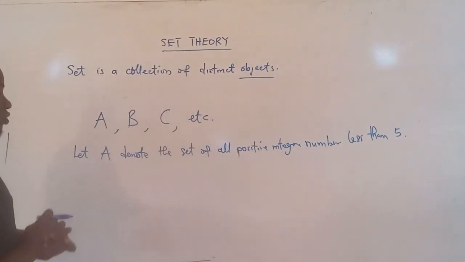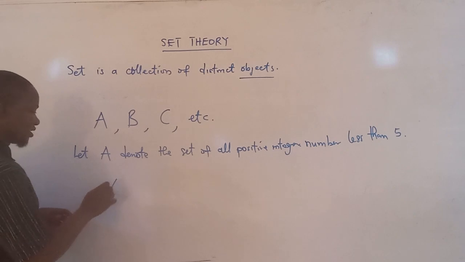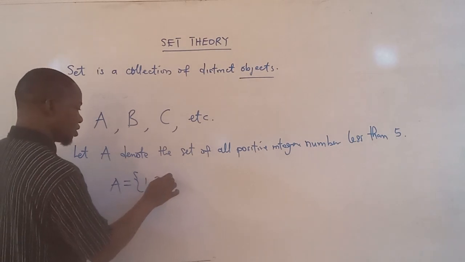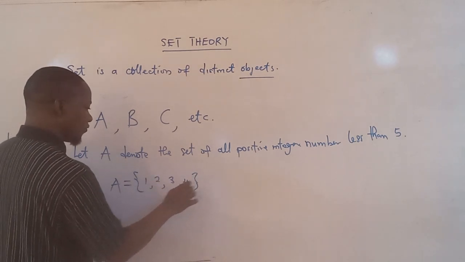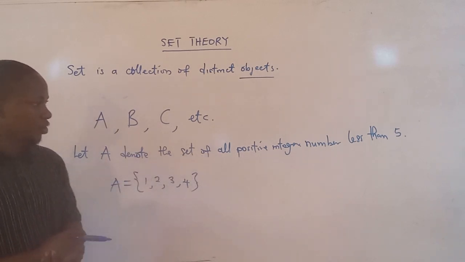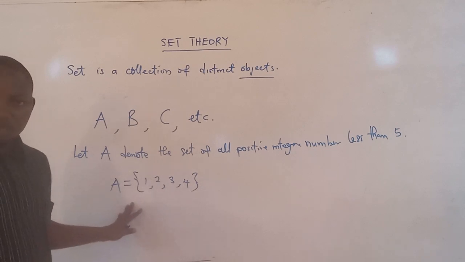Okay, so here what we do is this: A is equal to {1, 2, 3, 4}. So this statement alone that A is the set of all positive integers less than 5 is this.